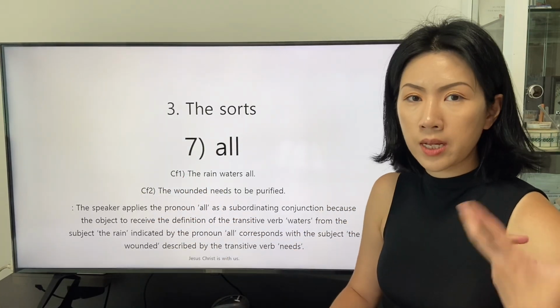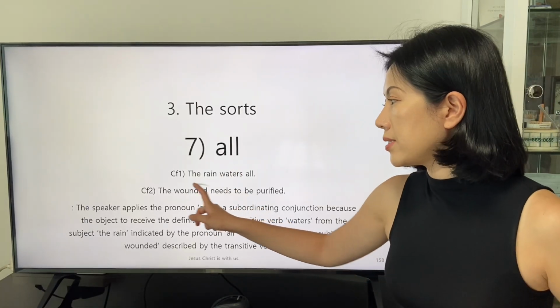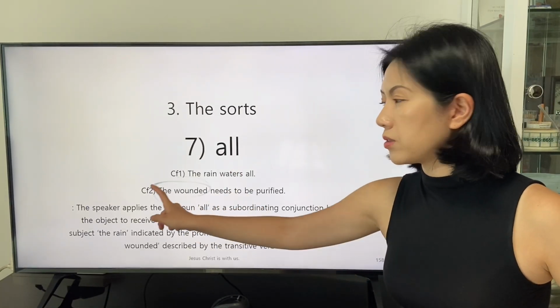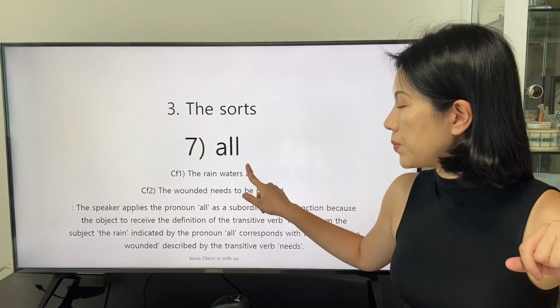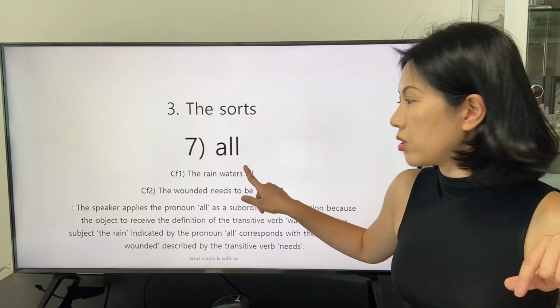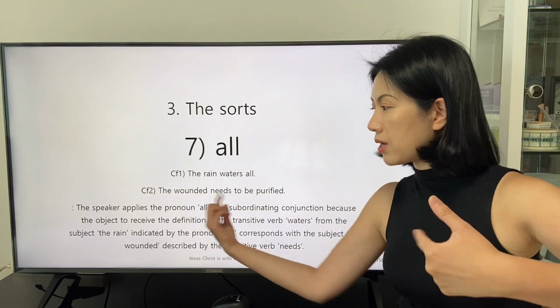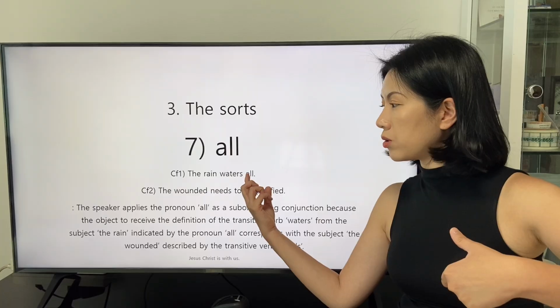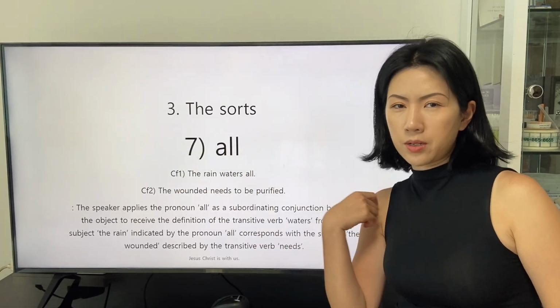So the speaker links the two clauses while replacing the subject of the second sentence with the pronoun all, and links the entire subordinate clause to the object of the first main clause.